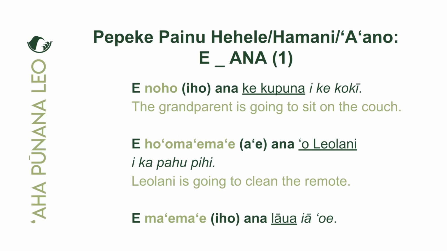And what is the reason for this condition of being clean or in a state of cleanliness? Iaoe. Yeah, iaoe, you, because of you, from you, by you. Okay. And this is always the case when you have an ʻaʻano verb in the po'o position. Ae, pololei, they too are going to be clean from you, because of you, by you. So this is how we use e ana, meaning that the action will happen with heluhelu, hana, and ʻaʻano type verbs. Okay, maikai, ho'omau kākou.